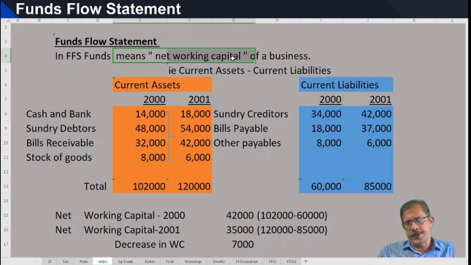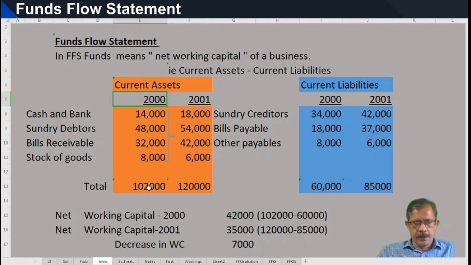In fund flow statement, funds means net working capital. So net working capital of year 2000 is 1,02,000 minus this current liabilities, which is equal to 42,000. And in 2001, current assets are 1,20,000 and current liabilities 85,000.